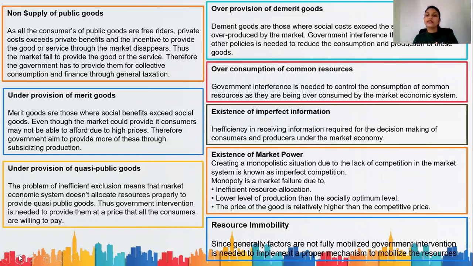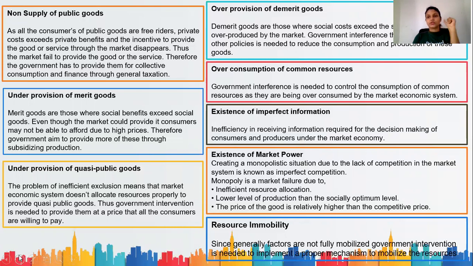Second one, under-provision of merit goods. Merit goods are those where social benefits exceed social costs. Even though the market could provide it, consumers might not be able to afford it due to high prices. Therefore, governments aim to provide more of these through subsidizing production.